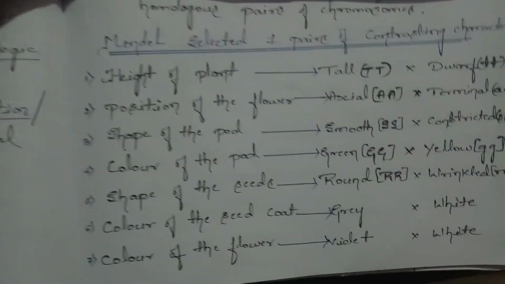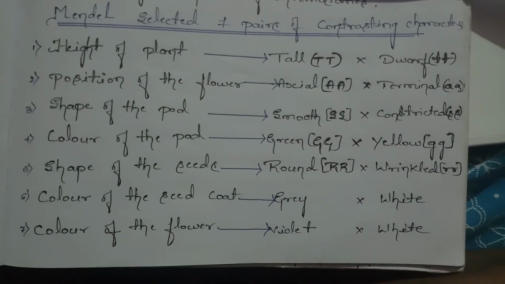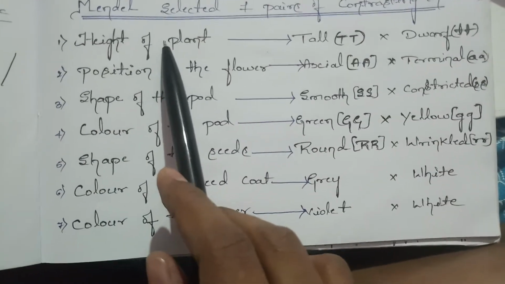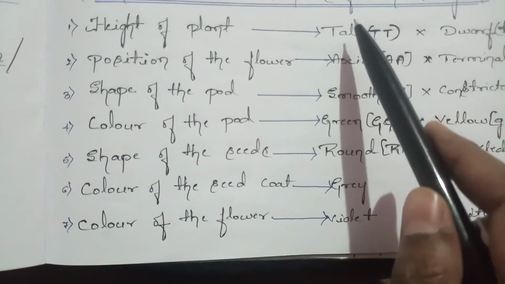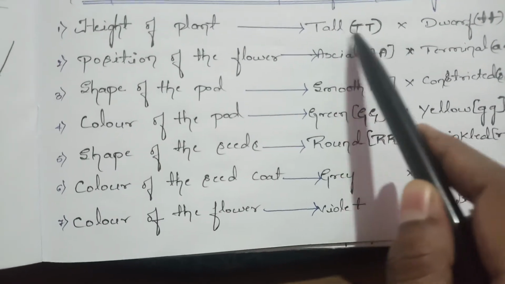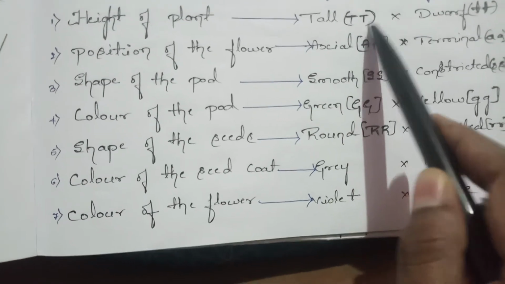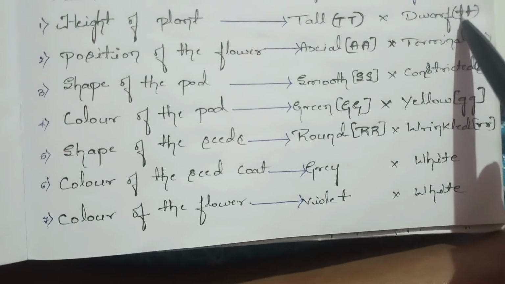So Mendel selected 7 pairs of contrasting characters. The first contrasting character is height of the plant, with tallness and dwarfness. Tallness is the dominant character, represented with capital T, and dwarfness is the recessive character, represented with small t and small t.